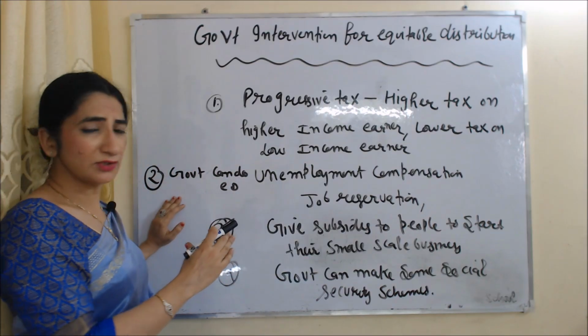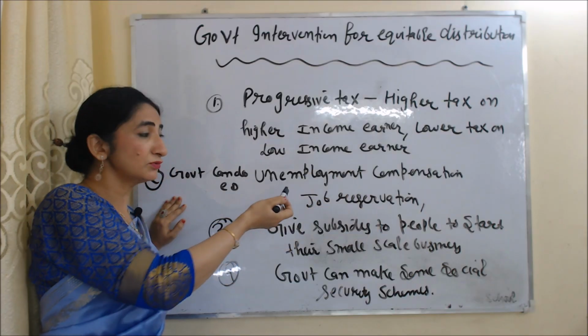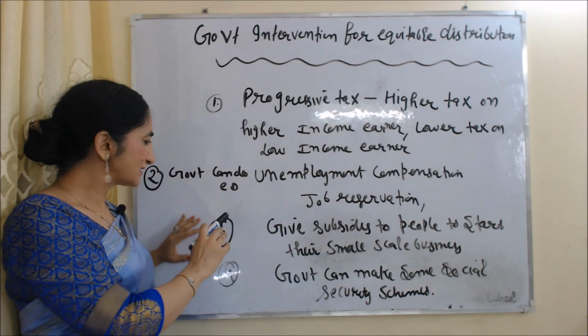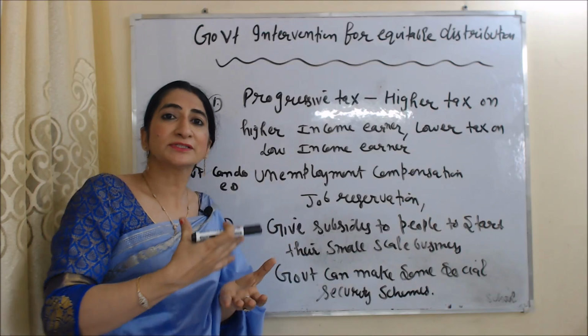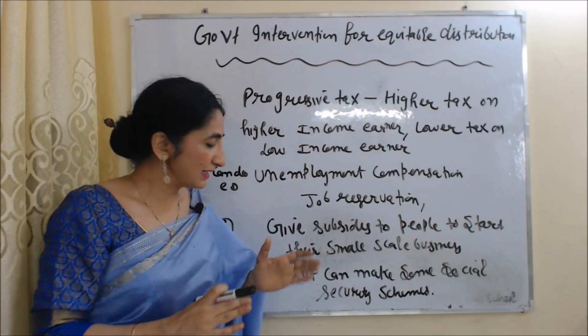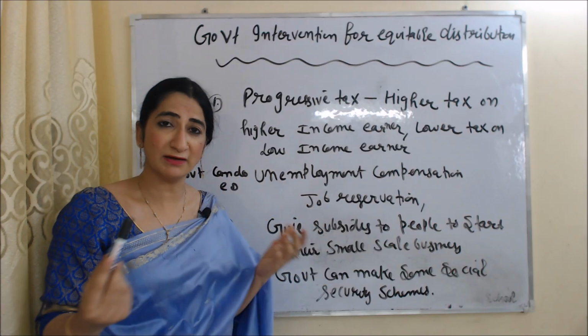Second thing government can do, government can provide unemployment compensation and do job reservation. Next, government can give subsidies to people for starting their small scale businesses. And last, government can make some social security schemes for the welfare of people.